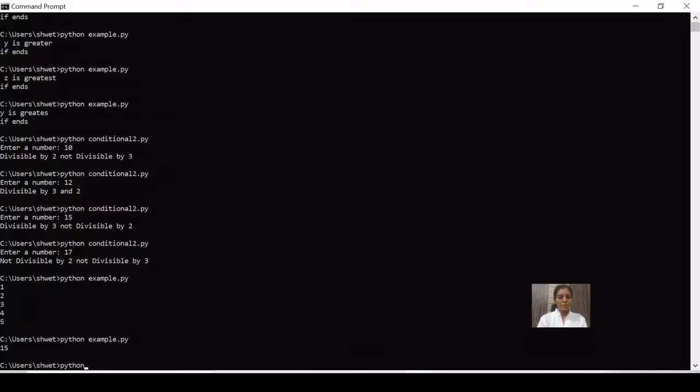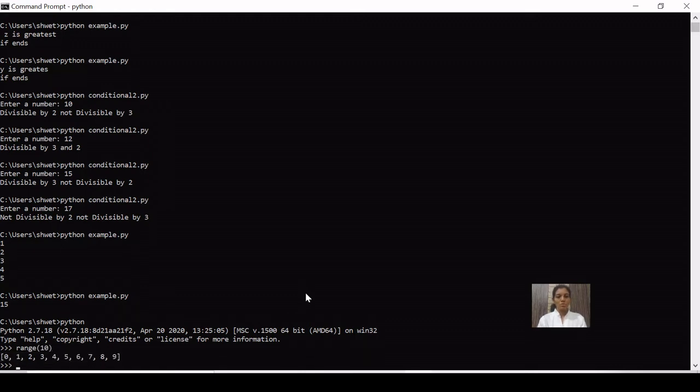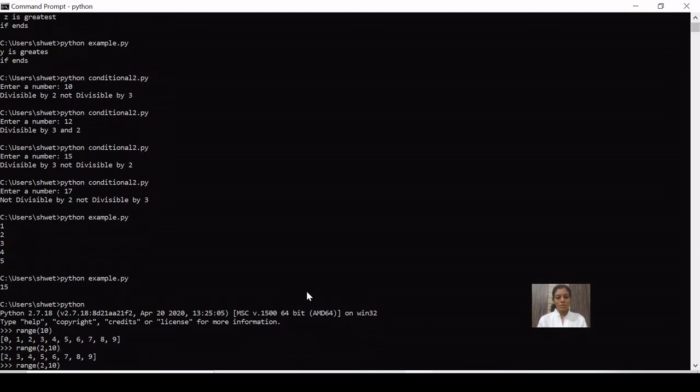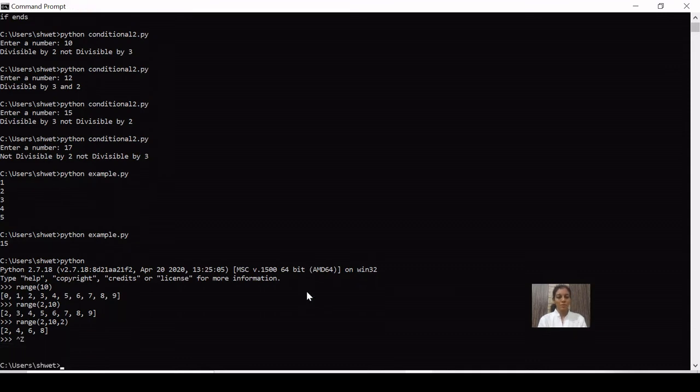So in order to go to the Python shell, we'll write python, and the >>> symbol indicates we have reached the Python shell. So here I am giving range 10. So it has given me 0 to 9. I am giving range starting from 2 to 10. So it is going to give me numbers from 2 to 9, right? And if I want to give the step size, that means jump of 2, then it is going to give me this list. Fine. So in order to leave the Python shell, we are going to write Ctrl Z, so that you will be back to the command prompt, and cls to clear the screen.